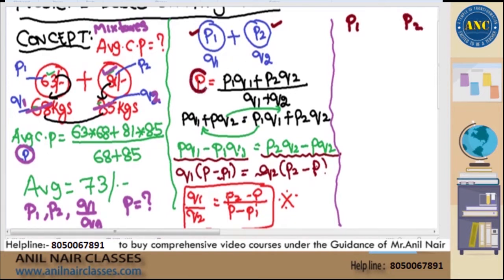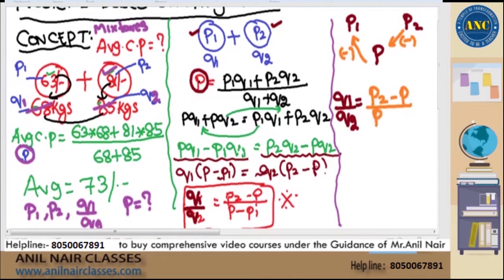The average price P will be given. You need to find the ratio in which the two products are mixed. Q1 by Q2 ratio you need to find, and that Q1 by Q2 is given by P2 minus P divided by P minus P1. Very, very important notation. The ratio in which the two products are mixed is always given by higher value minus the average divided by average minus the lower value.